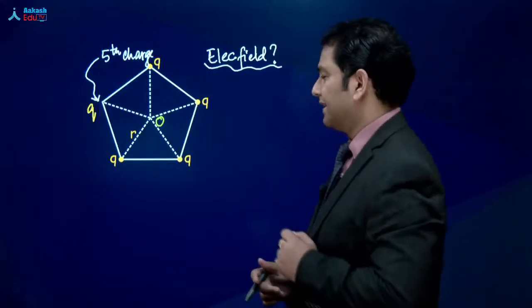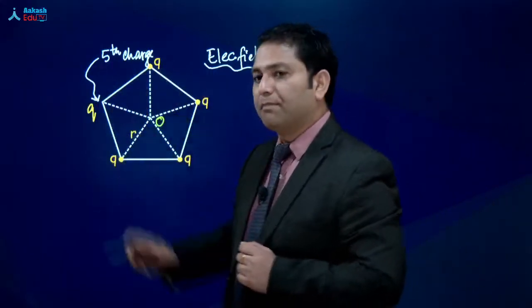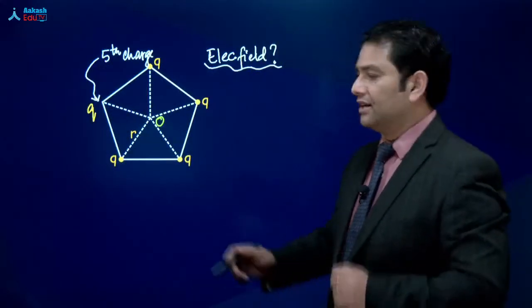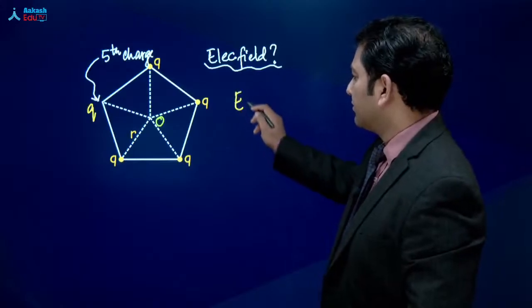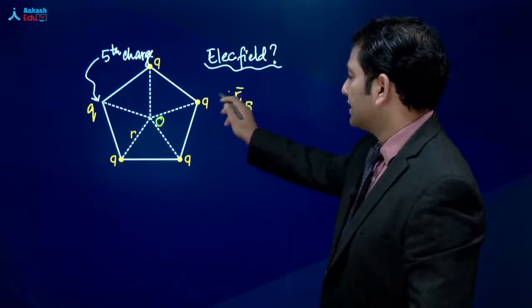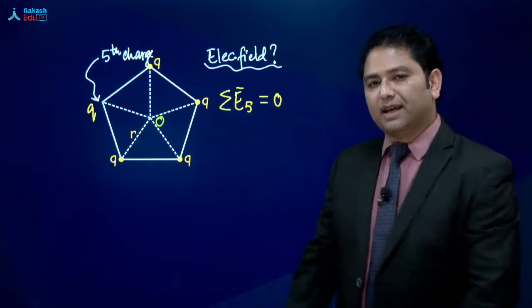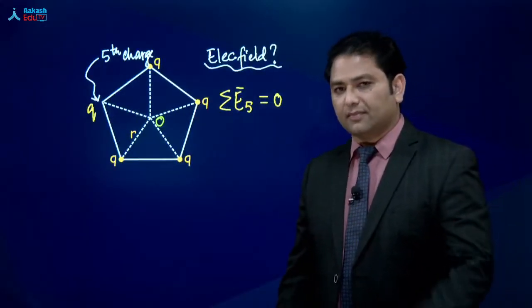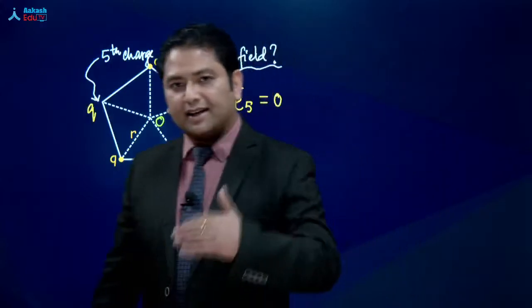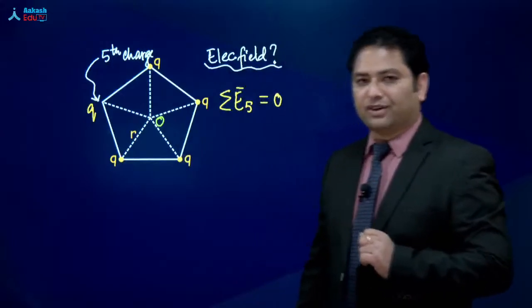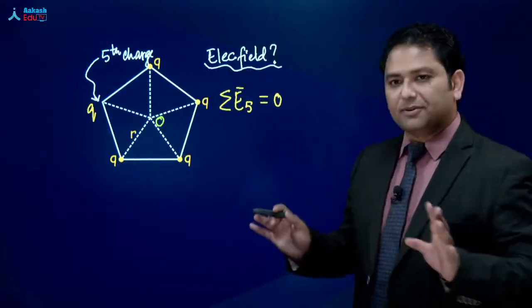If I have 5 charges at the vertices, the electric field due to these 5 charges, we know, will be 0. There are 5 charges, there is symmetry, the charges are equal, so the net electric field comes out to be 0.